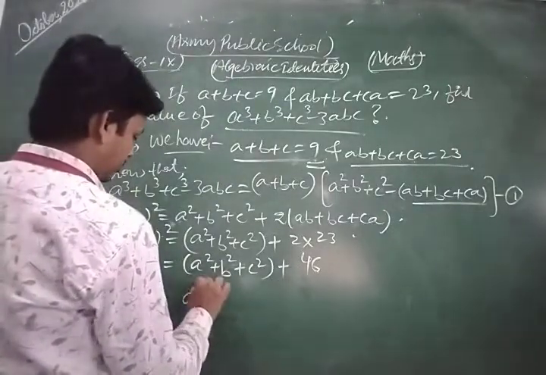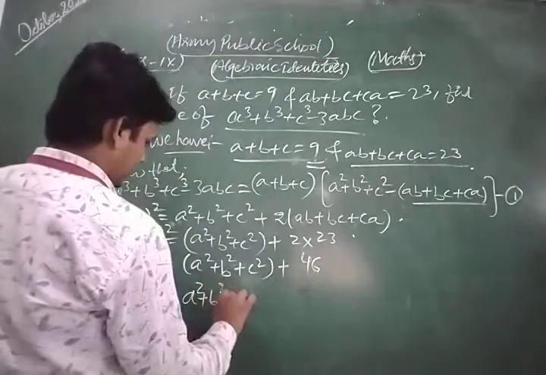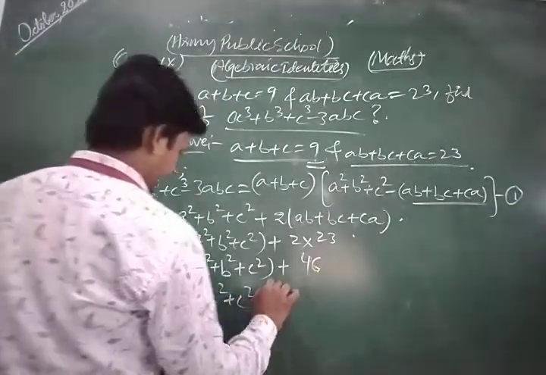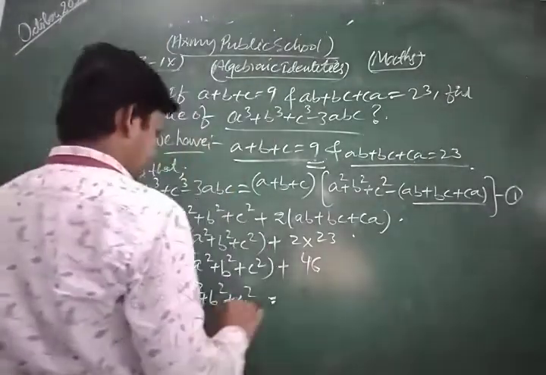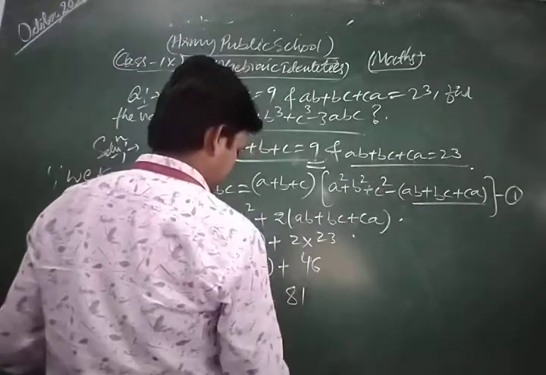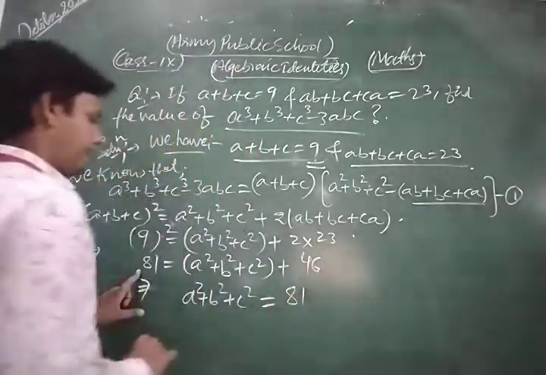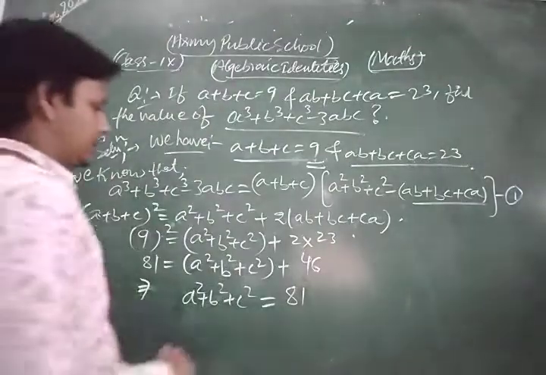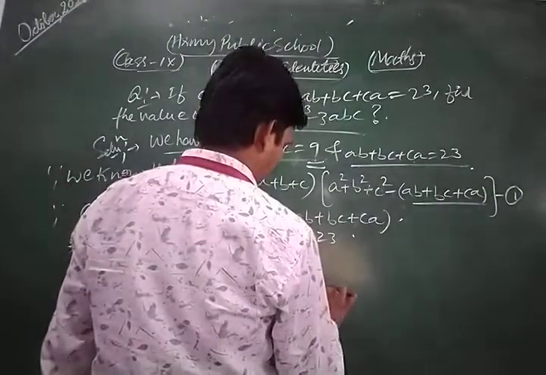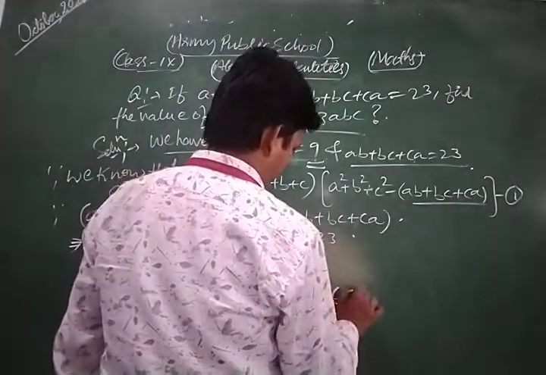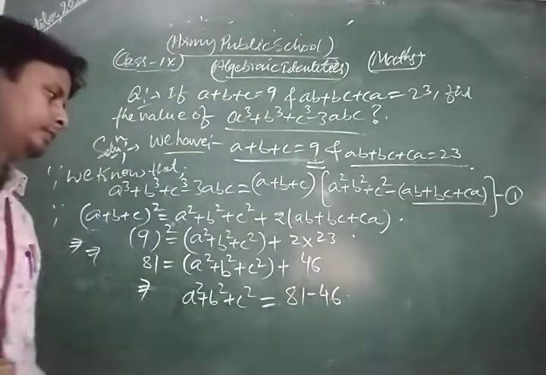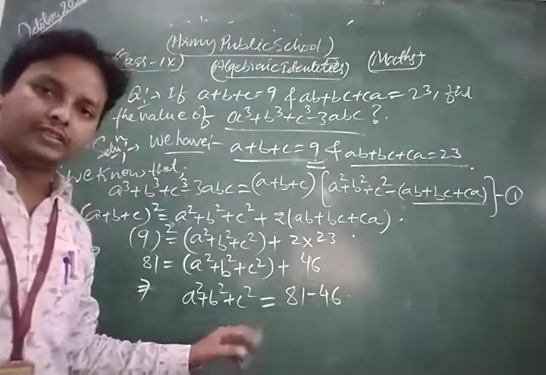Okay, now from there we find the value of a square plus b square plus c square, this is 81 minus 46.